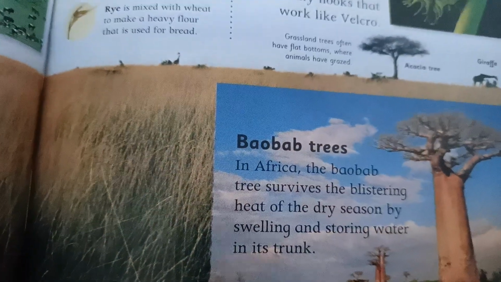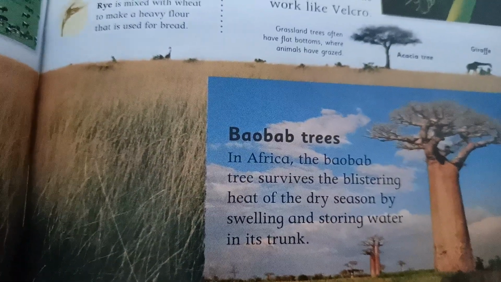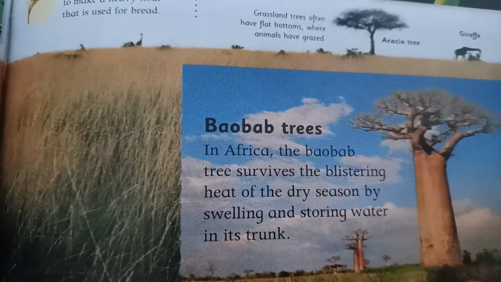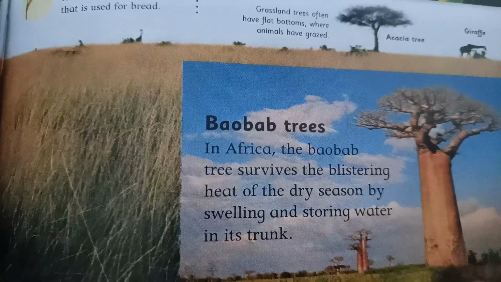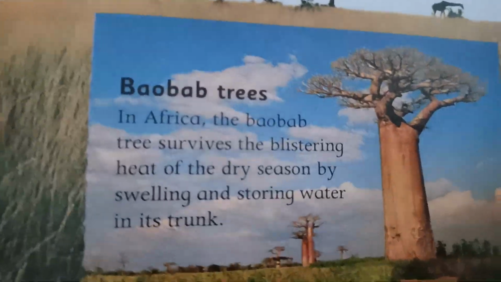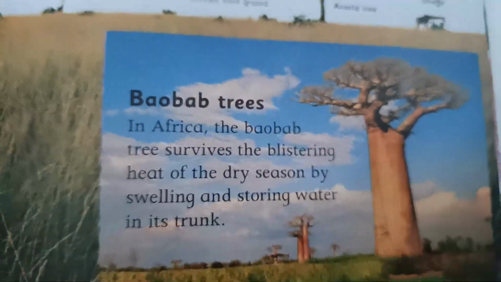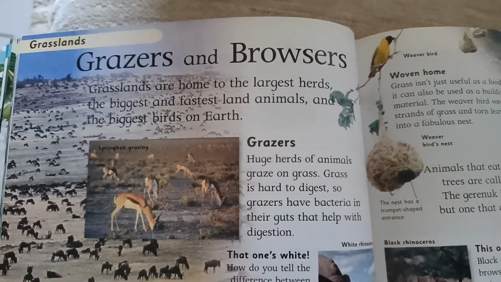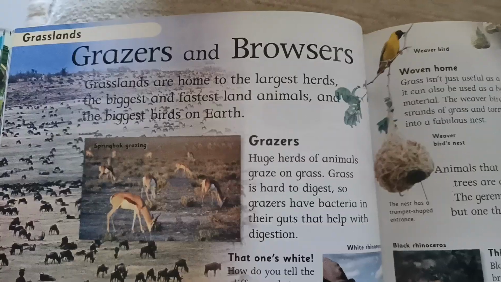Baobab trees. In Africa, the baobab tree survives the blistering heat of the dry season by swelling and storing water in its trunk. This is a baobab tree. So nice. Very different from the usual trees. Next in grasslands, we have grazers and browsers.